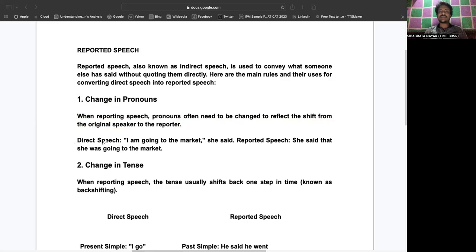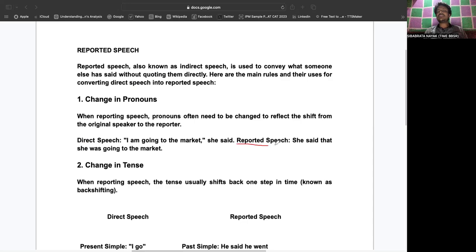Now look at this sentence given in direct speech. In direct speech we find inverted commas, or quotes, and also a comma. It is stated, "I am going to the market." This is the actual statement spoken by a lady. She said, "I'm going to the market." This is known as direct speech, because it is spoken by the girl directly.